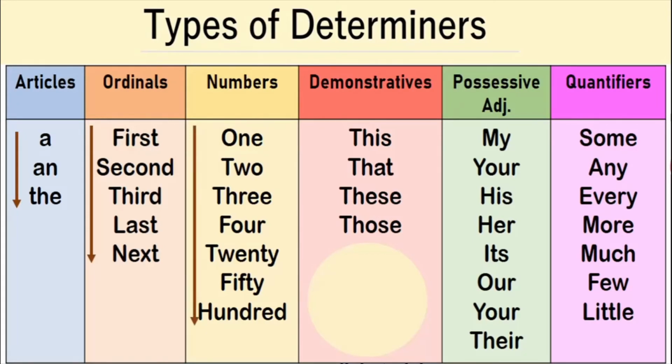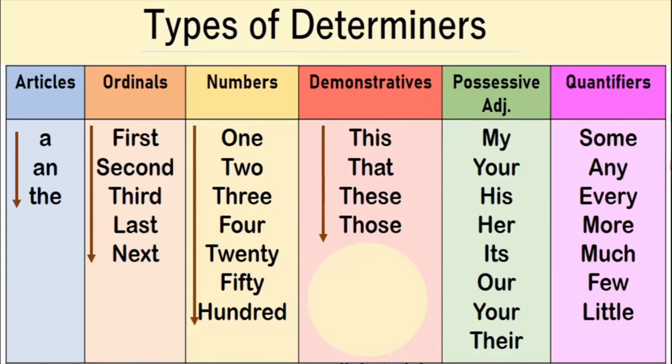Alright. Demonstratives. What are demonstratives? Demonstratives are possessive pronouns. Like for example, this, that, these, those, my, our, your. All these are possessive pronouns. They are also called demonstratives. Possessive adjectives also. Quantifiers. Quantifier means quantity, that which determines quantity.